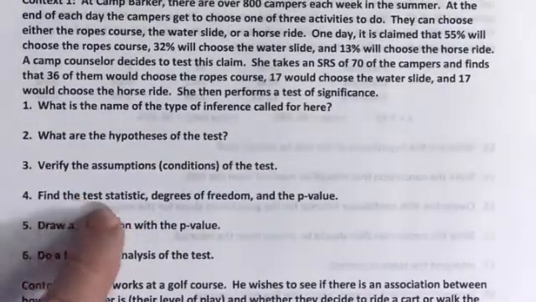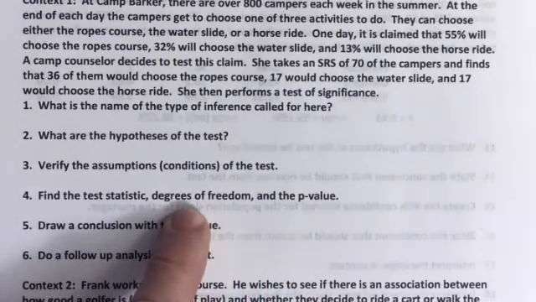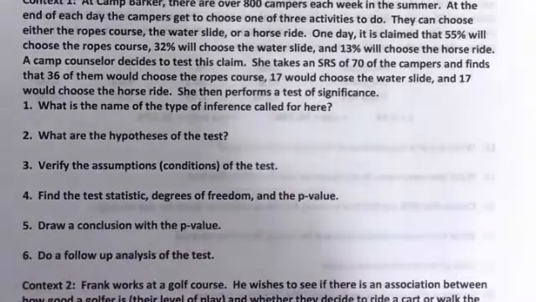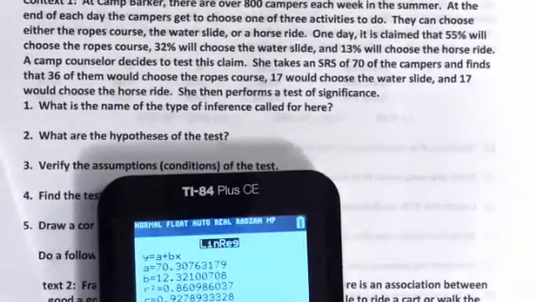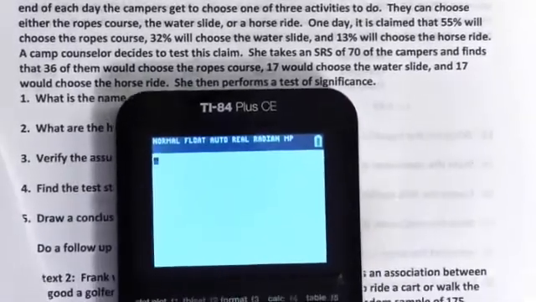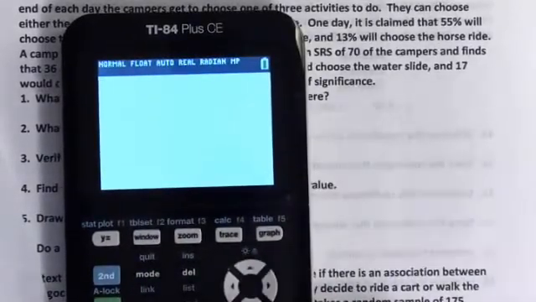Then find the test statistic, the degrees of freedom, and the p-value. The degrees of freedom is the number of categories minus 1 for a chi-square goodness of fit. There are 3 categories, so the degrees of freedom is 2. Let me show you the mechanics. With a goodness of fit, we're going to go to our lists, so we're going to hit the stat button.